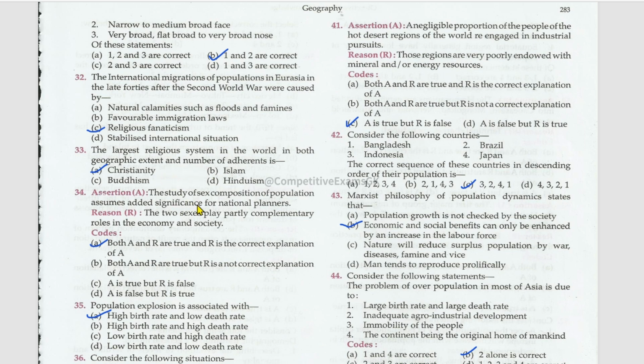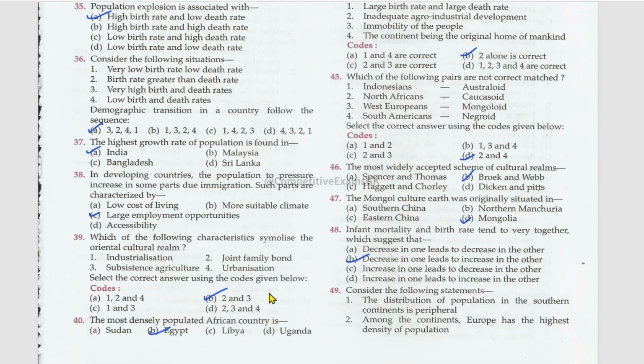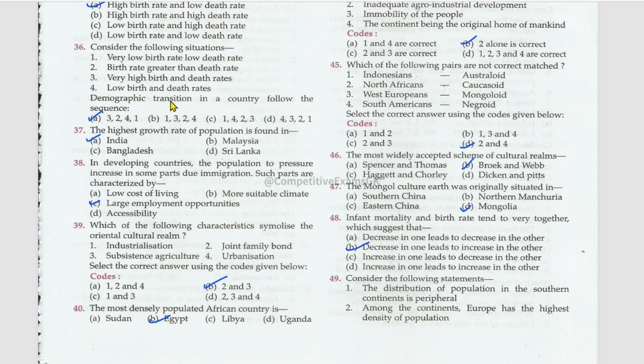Assertion and reason. The study of sex composition of population assumes added significance for national planners. True. The two sexes play partly complementary roles in the economy and society. Reason is also true, and this is the correct explanation for assertion. Population explosion is associated with high birth rate and low death rate. Consider the following situations. Demographic transition in a country follows the sequence: very high birth and death rate, then birth rate greater than death rate, then low birth and death rates, then very low birth rate, low death rate.